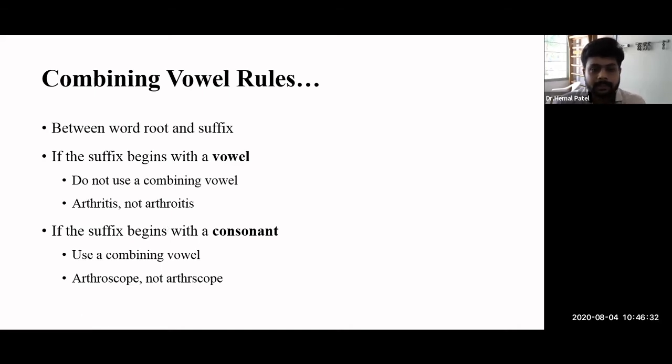And if the suffix begins with a consonant, then use the combining vowel. For example, here, arthroscopy. S is not a vowel, so we have to use the O to combine the two words, the root word as well as the suffix. That is the grammatical part that we have to understand: when we are supposed to use the combining form like A, E, I, O, U, and when we are not supposed to use it.